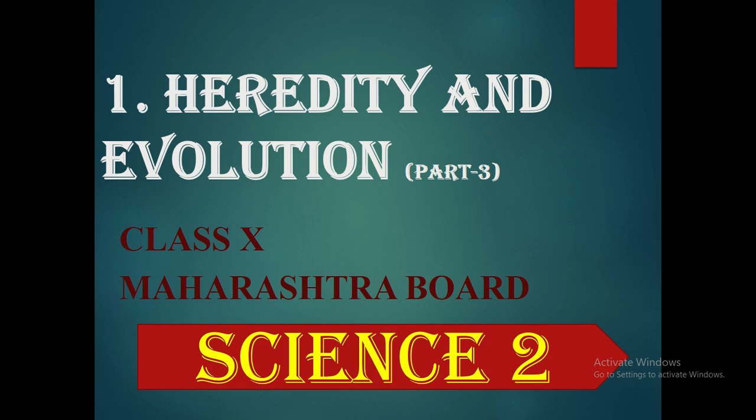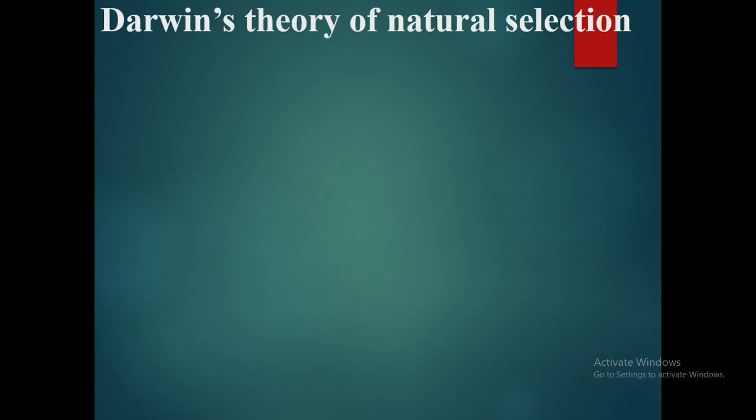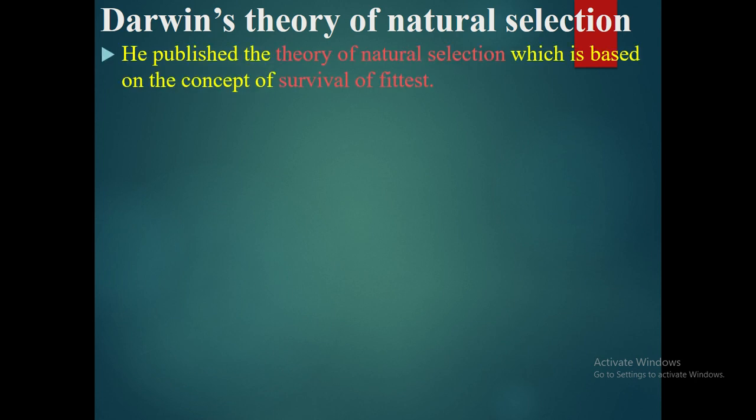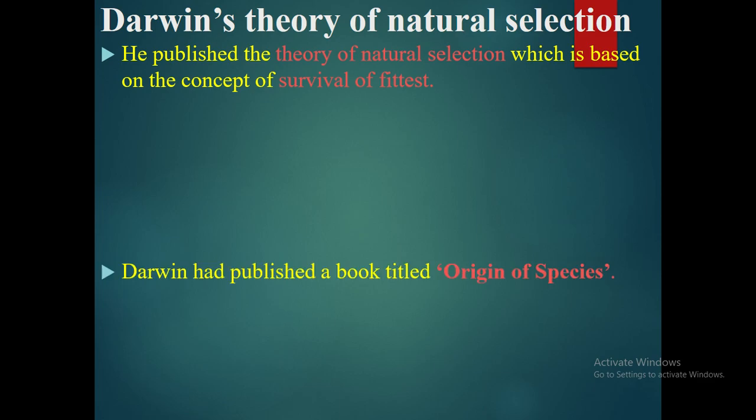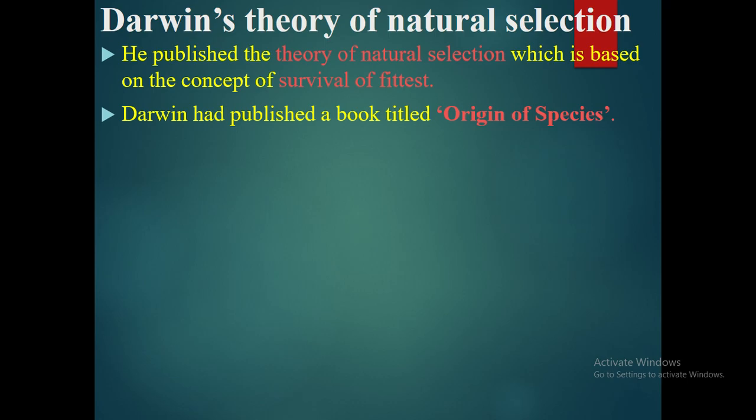So let's start with the topic. Darwin's theory of natural selection. Charles Darwin proposed the theory of natural selection, which is based on survival of the fittest. So he says that in nature only those organisms will survive that are fit. He had also published a book titled Origin of Species.